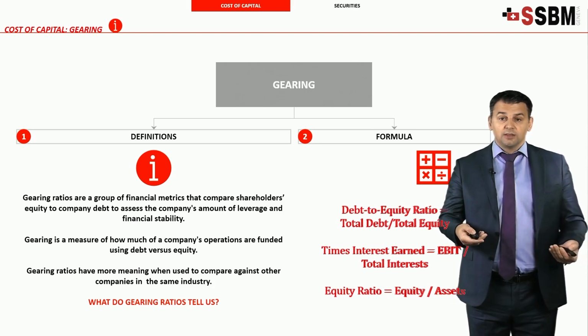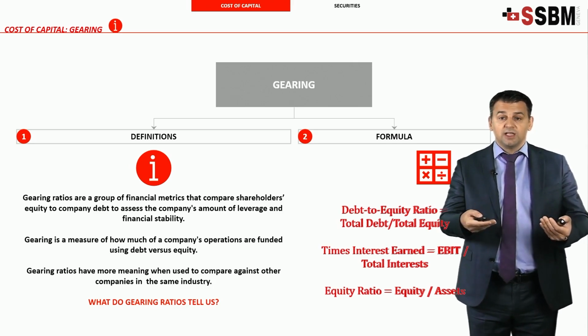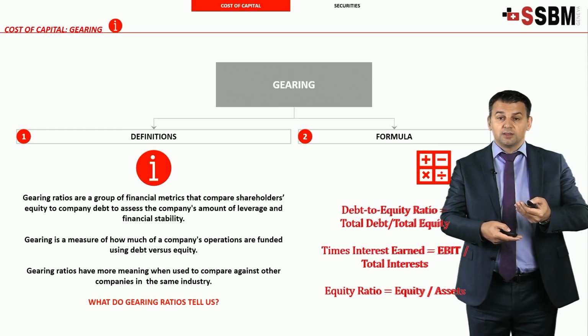Or times interest earned. Times interest earned is EBIT, earnings before interest and tax, that you can find in your P&L, in your income statement, and you divide it by the total interest that you can also find in the P&L, in the costs.